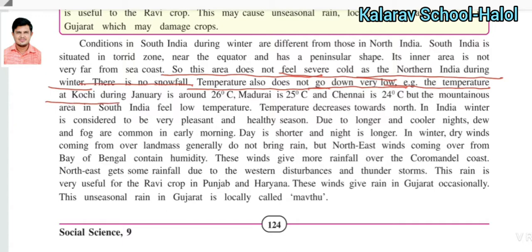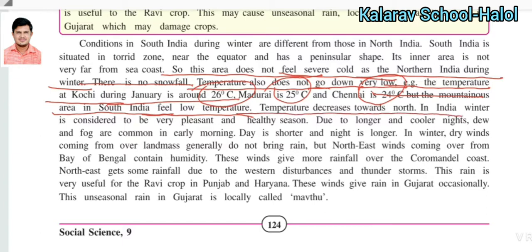For example, the temperature of Kochi during January is around 26 degrees Celsius only, Madurai 25 degrees Celsius, and Chennai 24 degrees Celsius. So the southern part during winter time does not have to face a lot of cold, but the mountain areas in South India feel low temperature. Wherever the mountain areas are, those areas feel a very low temperature.